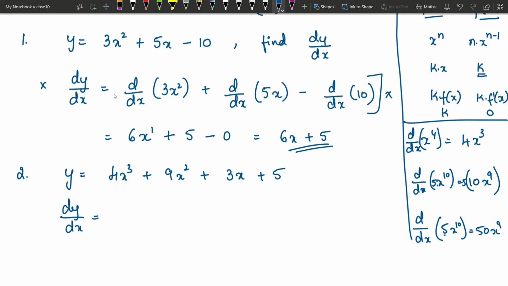This is for you to understand. I have written it. You will have to know how to solve this because it is going to be part of your solution. Now I will directly write this step.